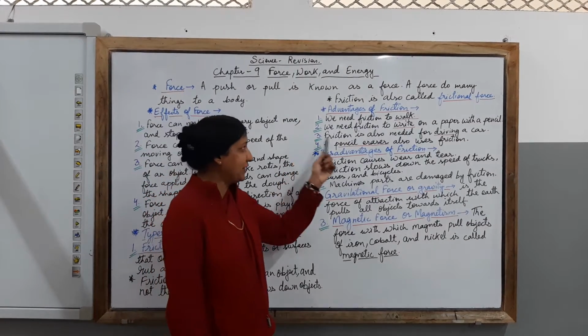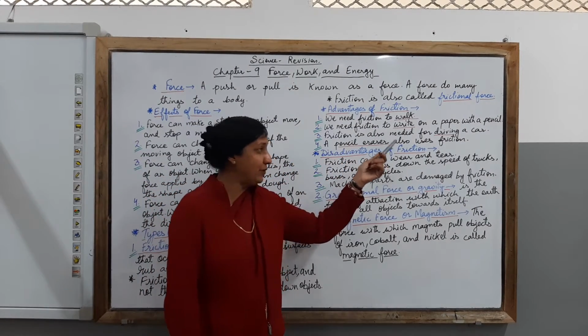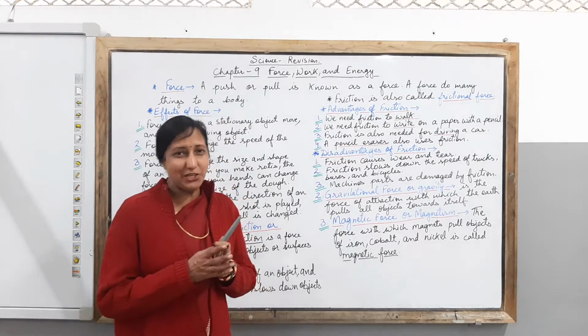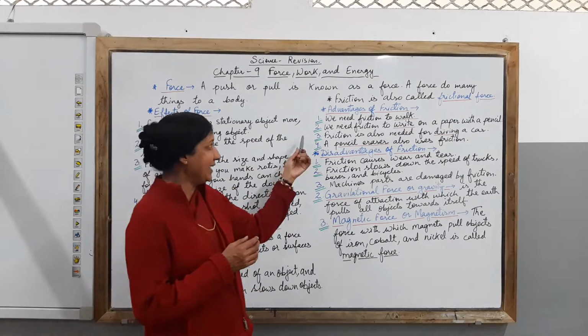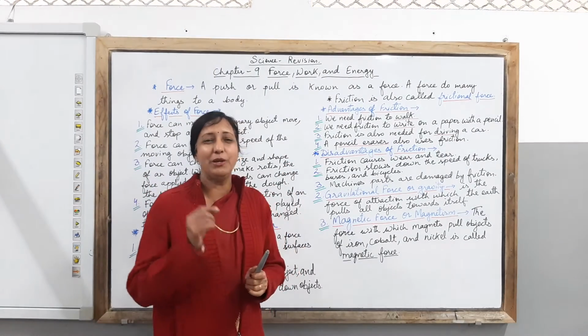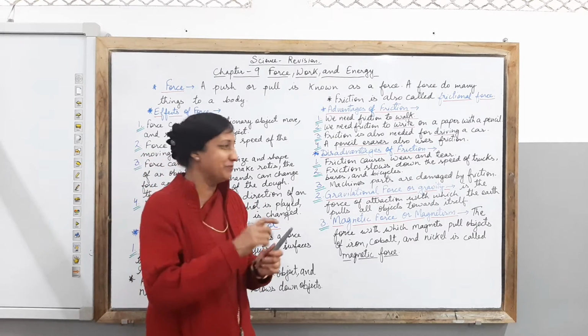Next, children, we need friction to write on a paper with a pencil. This is something new for you to understand. Then again remember that you are able to write on a piece of paper with the help of friction.